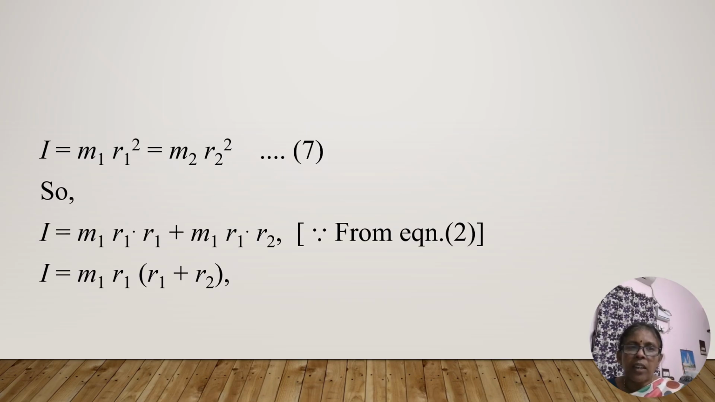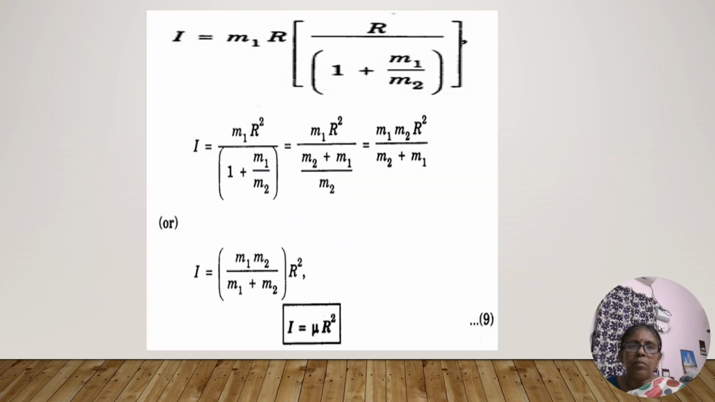So we are substituting M1 R1 here, and also M2 R2 is equal to M1 R1, so in the second term we are substituting M1 R1. Commonly, if we take M1 R1 outside, within the bracket we have R1 plus R2. So from this, easily we can calculate I is equal to M1 M2 divided by M1 plus M2, into R square, after substituting R1 and R2 values from the above slide. So overall we are getting this answer for moment of inertia.